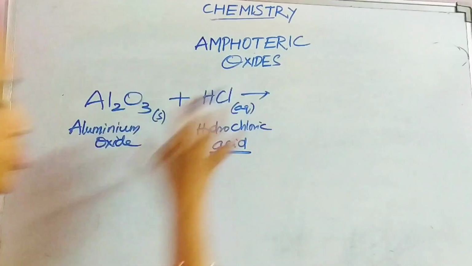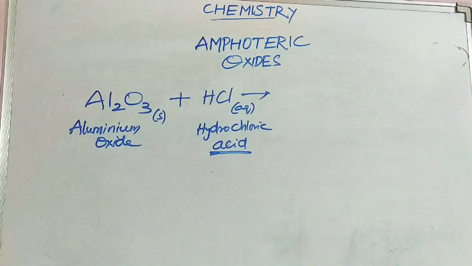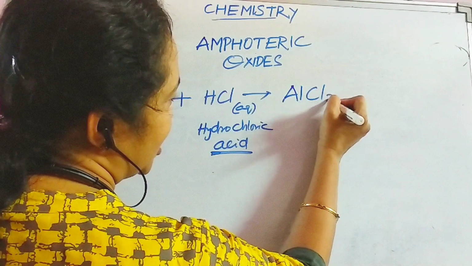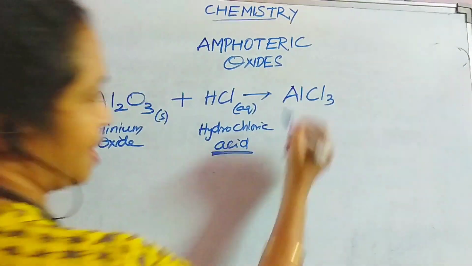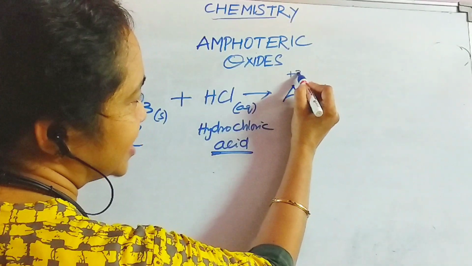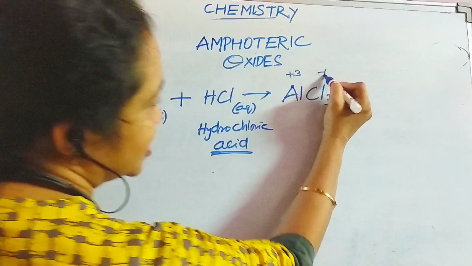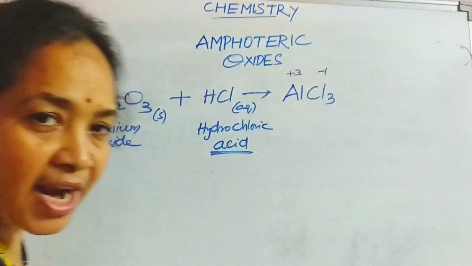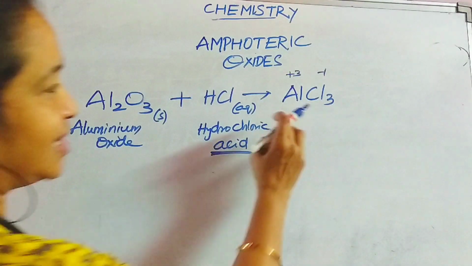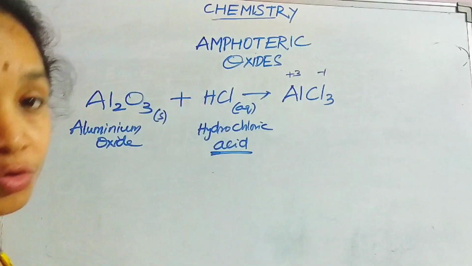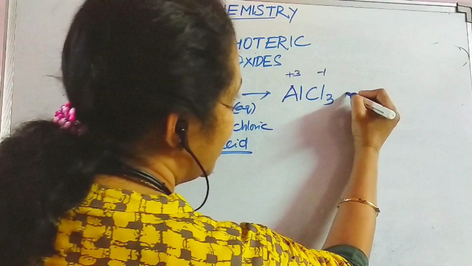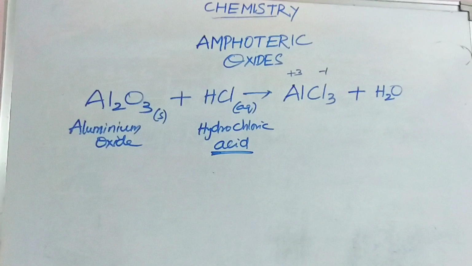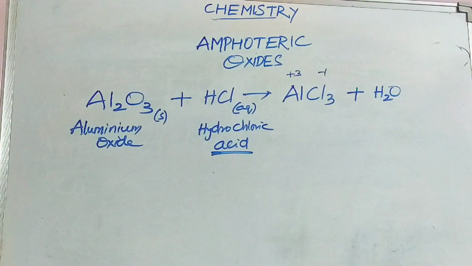Now, when these two substances react with each other, you obtain AlCl3, aluminium chloride. Remember, aluminium's valence is +3, chlorine valence is -1. So the formula of aluminium chloride is AlCl3, and this is a salt, and it is a neutralization reaction. Here a water molecule is eliminated. We call this an acid base reaction.